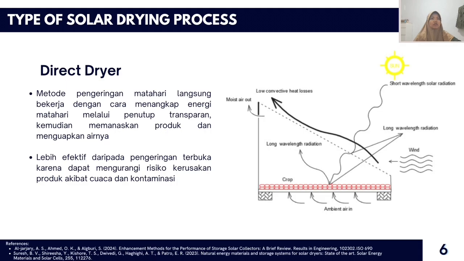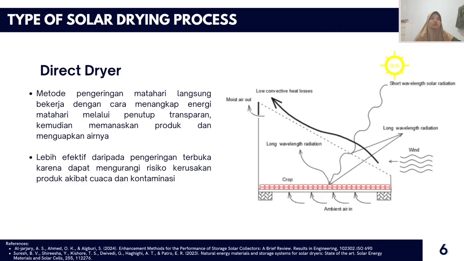Its working principle is based on a direct solar dehydration strategy, and it is used to dry a variety of items. A portion of the solar energy reflected on the transparent cover is transmitted within the box dryer, while the remainder is reflected.